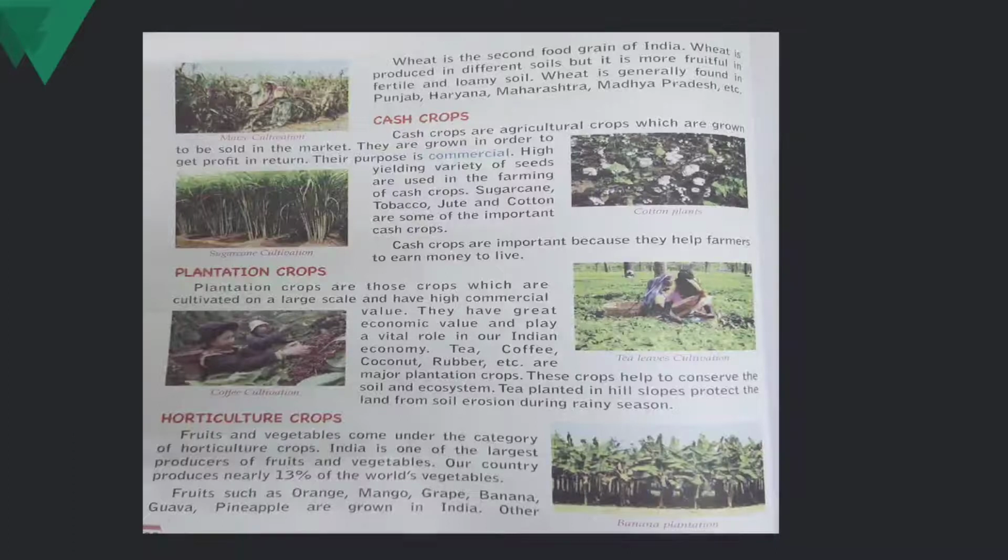Moving on to plantation crops. Plantation crops are those crops which are cultivated on a large scale and have high commercial value. They have great economic value and play a vital role in our Indian economy. Tea, coffee, coconut, rubber, etc. are major plantation crops. These crops help to conserve the soil and ecosystem. Tea planted on hill slopes protects the land from soil erosion during the rainy season.